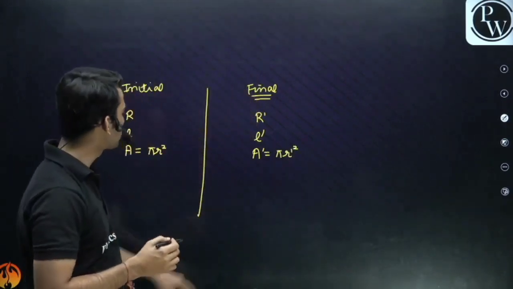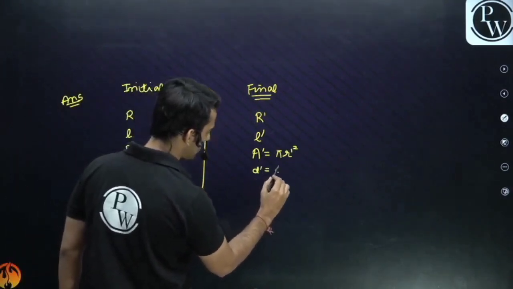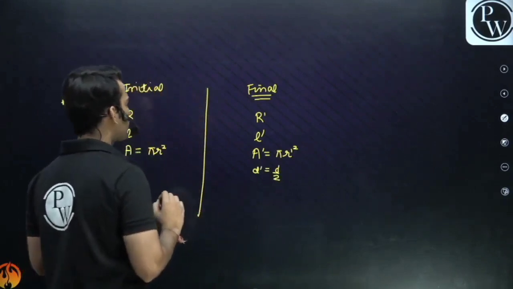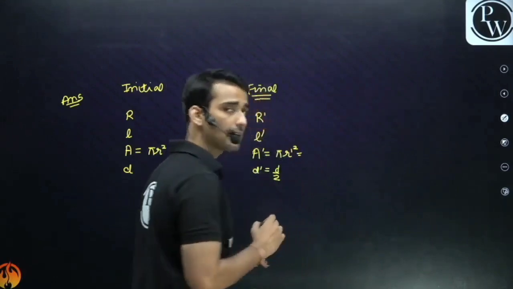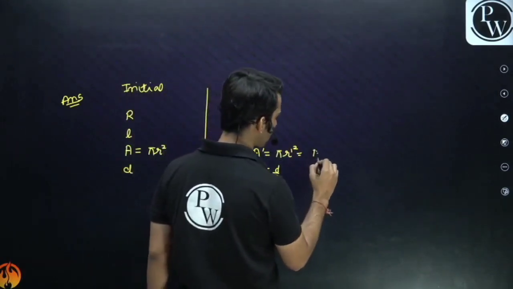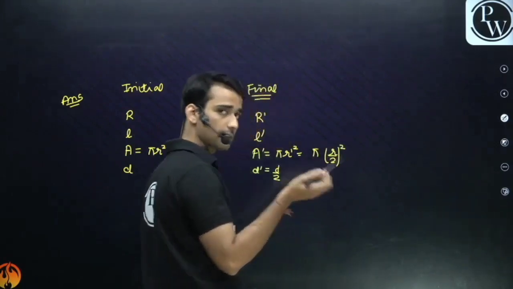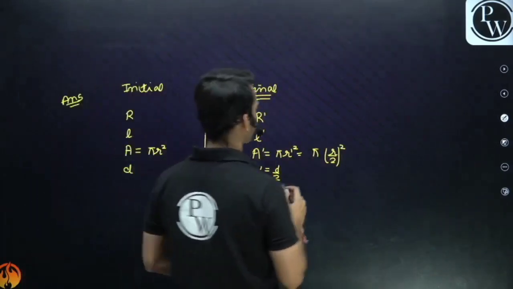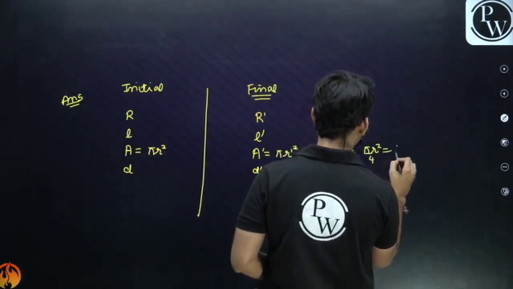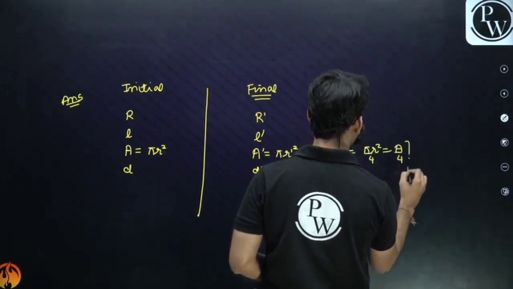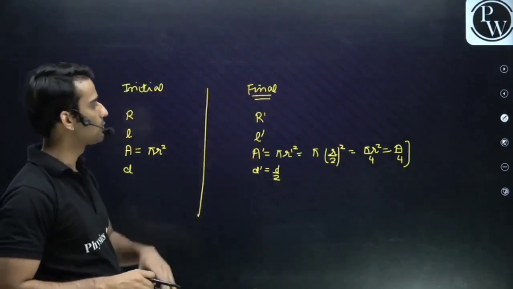Now, say the diameter is reduced to half. If here the diameter is D, here D dash will be D by 2. The area will then be pi r square upon 4. So the area has been reduced to 1/4. If you halve the radius or halve the diameter, the area will be reduced to 1/4.